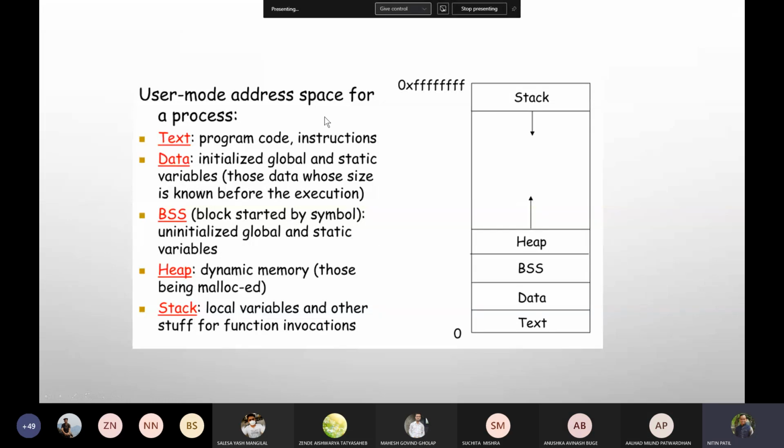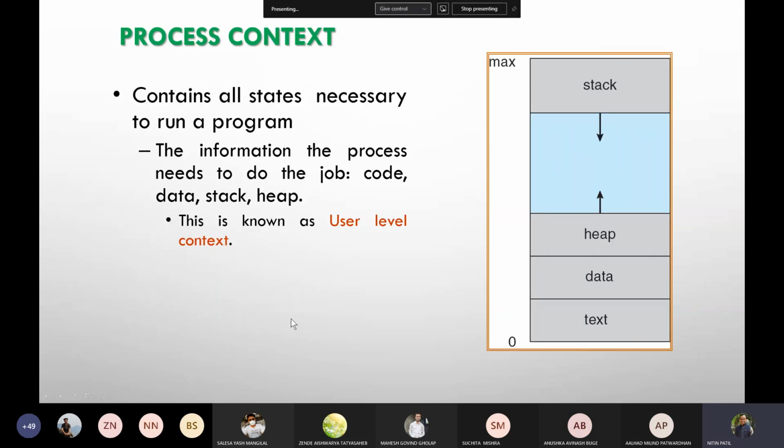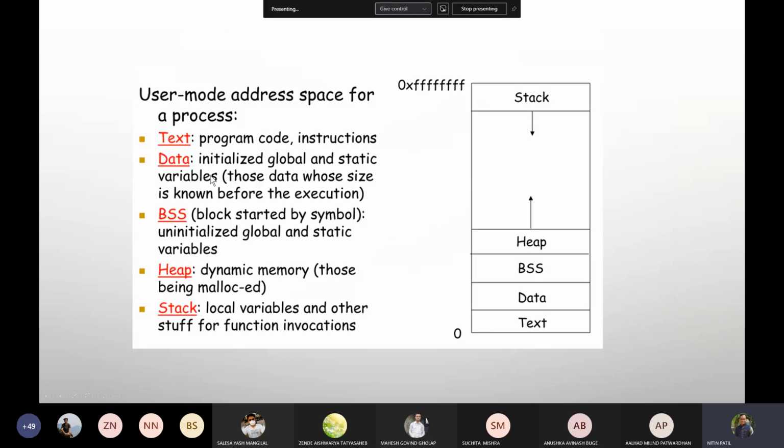So my code would be loaded in memory and will have some structure like this. I may not be able to see each and every content. I may be able to see data and text. I may not be permitted to directly see the contents of stack and heap because they would be in a controlled area, not in a user level context. So let us see what exactly the text contains. Text would be containing my program code, the code that I have written, which means the object code.